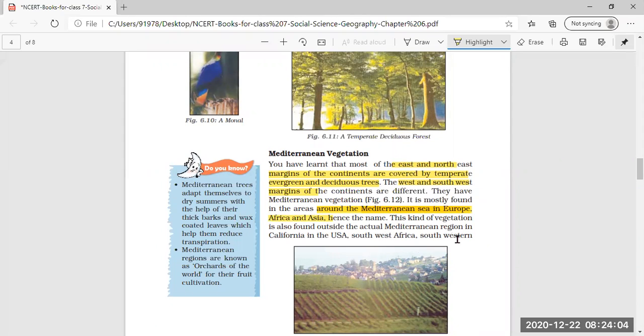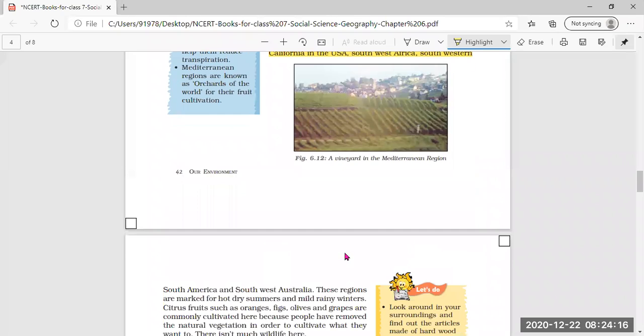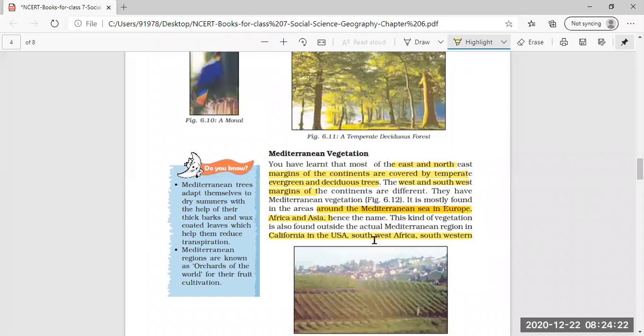This kind of vegetation is also found outside the actual Mediterranean region, in California in the USA, Southwest Africa, southwestern South America and Southwest Australia. So these are the regions. You just have to go through these regions where the Mediterranean forests are found in different parts of the continents.